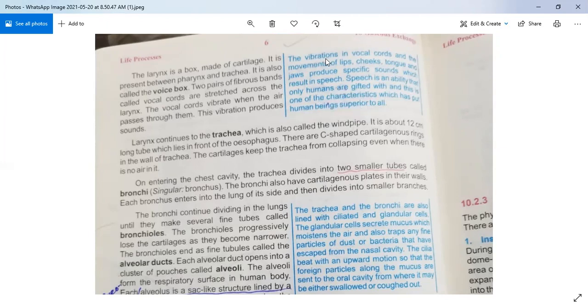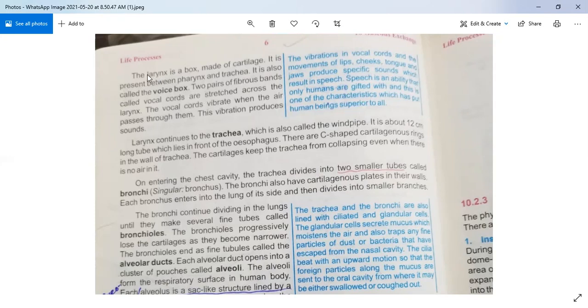Okay, what is the function of vocal cords? Actually, vocal cords work with the movement of your lips, your cheeks, your tongue, and your jaws, and because of that, specific sound is produced. This specific sound is called speech. So humans are gifted because they can talk. So humans are superior to other living things. Okay, so this paragraph is very important.